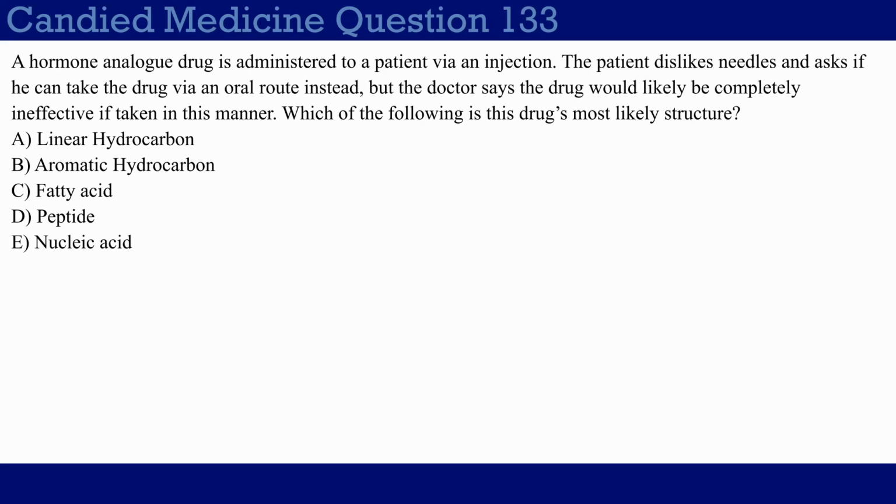A hormone analog drug is administered to a patient via an injection. The patient dislikes needles and asks if he can take the drug via an oral route instead, but the doctor says the drug would likely be completely ineffective if taken in this manner. Which of the following is this drug's most likely structure?